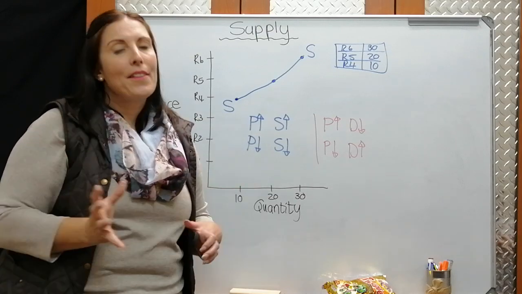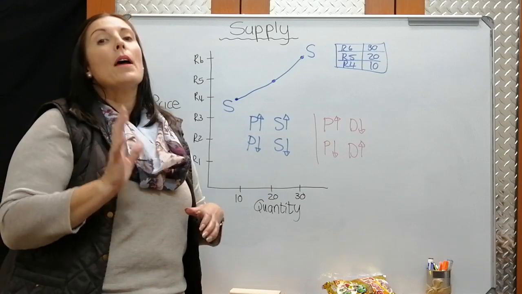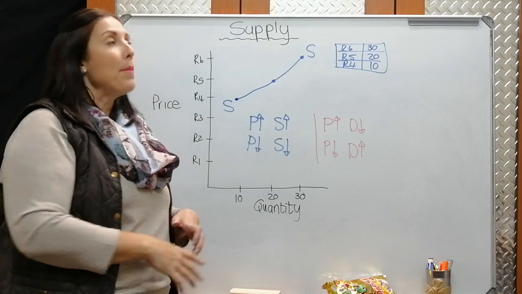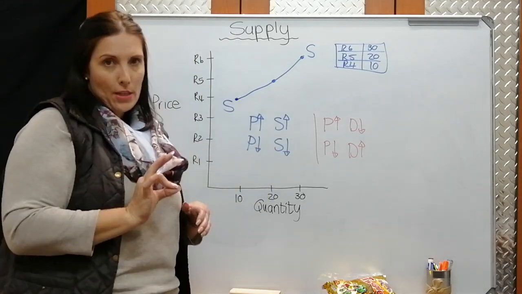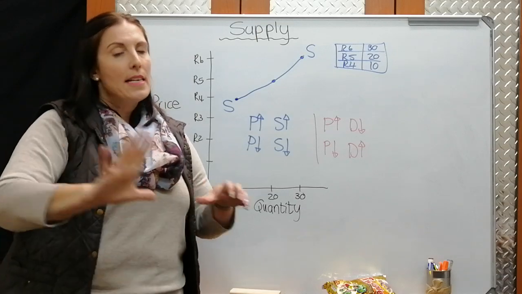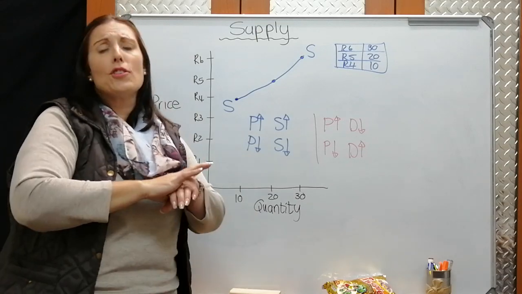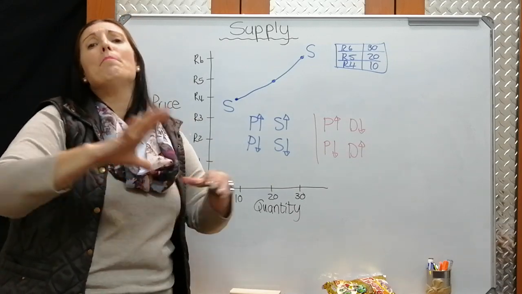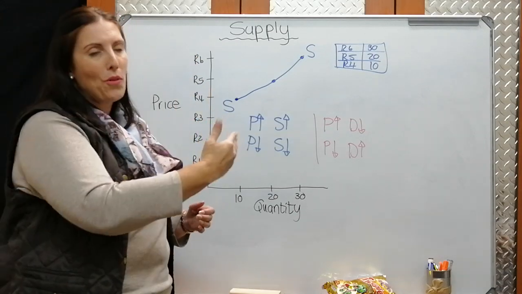So there are other factors that can influence a supplier's decision on how many items or products to supply at a specific price. But today we only looked at the fact that if price changes and all these other factors stayed the same, there were no extra suppliers, the climate didn't change, the petrol price stayed the same, and there was no better method of production and so on, then the law of supply,